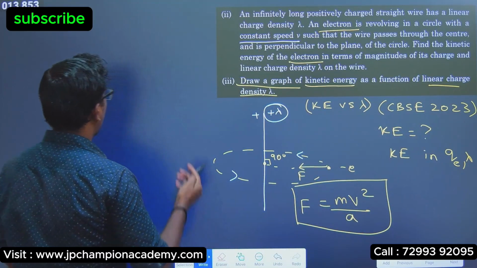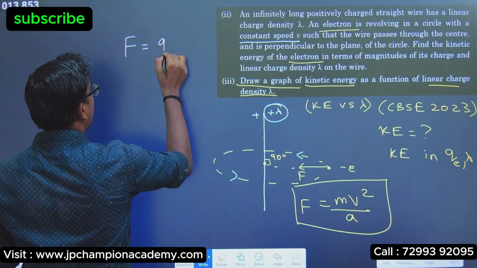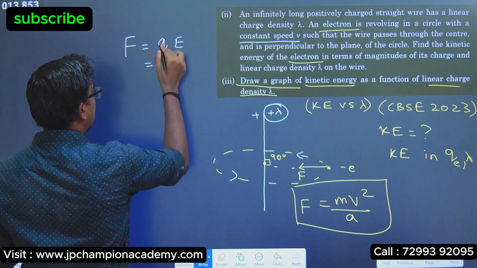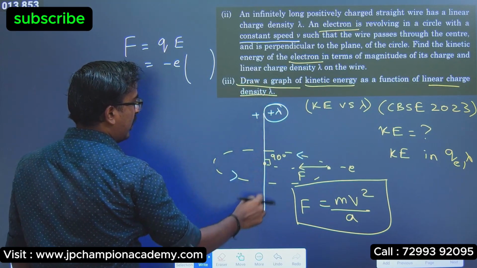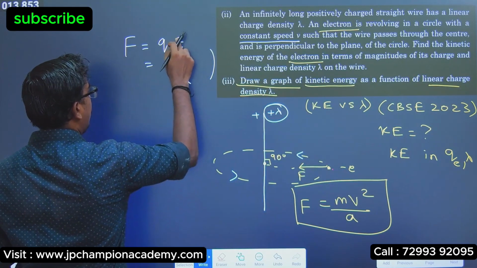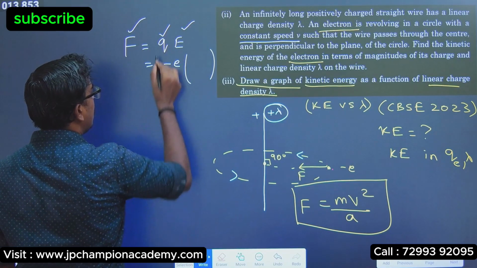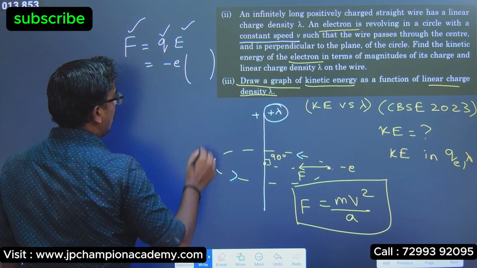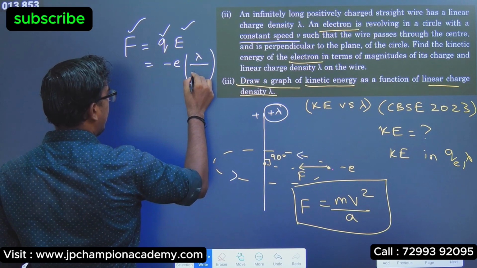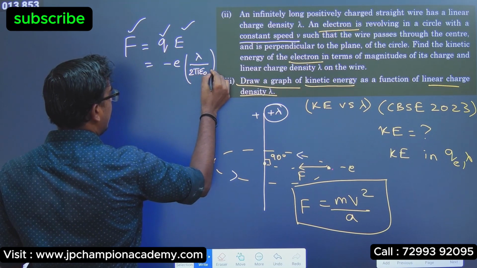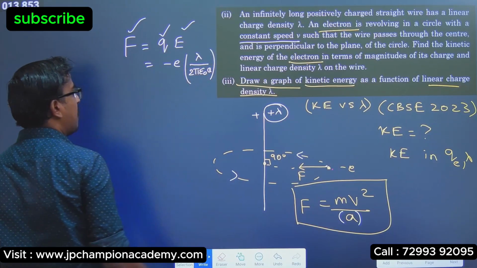At the same time, we should also know the force acting on the electron is nothing but what? So qE, we know the formula. Charge of electron is going to be minus e, and the electric field due to this wire. So this wire is giving the electric field. In that electric field there is a charge present, means how much force will be experienced? It's nothing but F, charge minus e times electric field. What is the electric field formula? We know that lambda by 2 pi epsilon naught times the distance, which we have taken as the radius a. So we should put a, right?